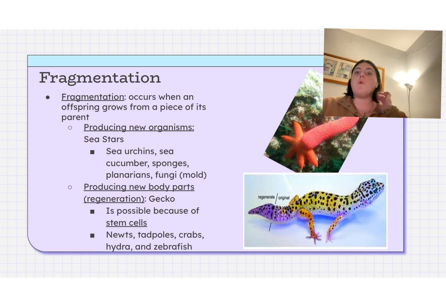Fragmentation occurs when an offspring grows from a piece of its parent. So a fragment is like a small piece, okay? And this can happen in two different ways. It can produce new organisms, for example, a starfish, as well as producing new body parts, like a gecko. We know that geckos, when they get scared, get rid of their tail, and it can regrow that tail, which is regeneration. This happens because they have stem cells, which are unspecialized cells.